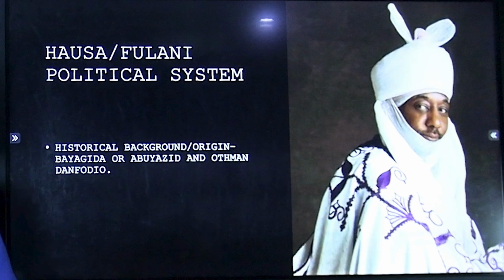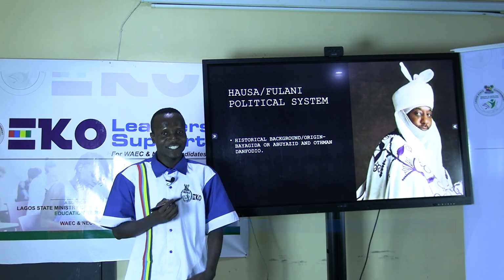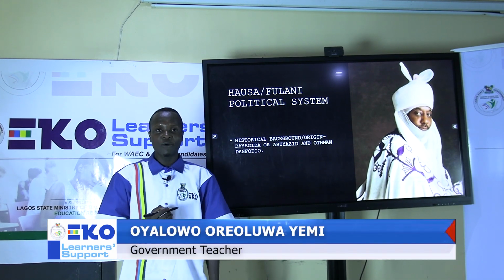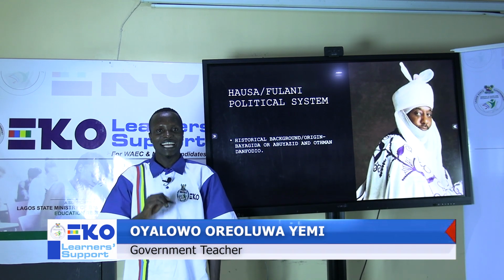Hausa-Fulani political system. Historical background, origin: Bayagida or Abdul Yazid and Uthman Danfodio. In the early 19th century, Uthman Danfodio waged war against the Hausa kingdom.